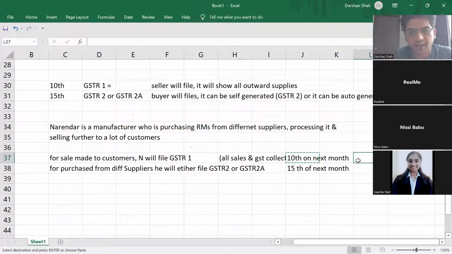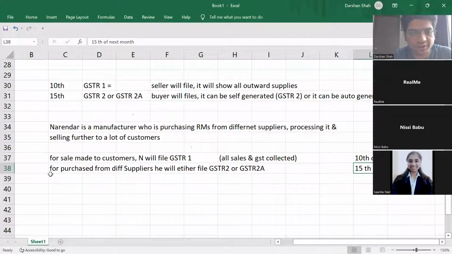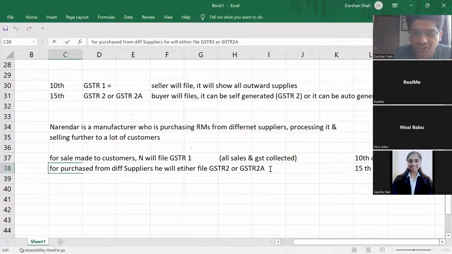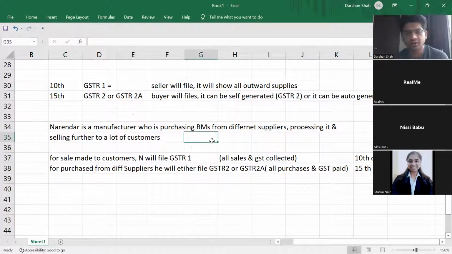And here he is showing all his purchases and GST paid. Everyone agrees in this example what I have done? Narendra will have to file GSTR1 also, and Narendra will have to file GSTR2 or 2A also, because he is purchasing from suppliers, processing it and selling it further.